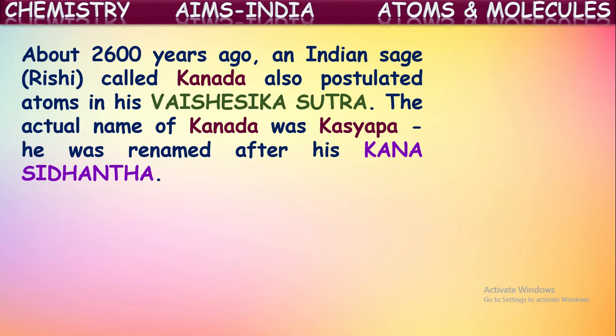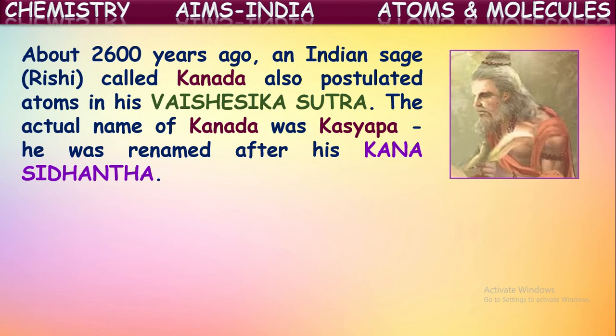That's the greatness of India, of course. The actual name of Maharshi Kanada was Kashyapa. We call him Kashyapa Mahamuni. He was renamed after his literature called Kana Siddhanta. In this Kana Siddhanta, he proposed about these atoms.